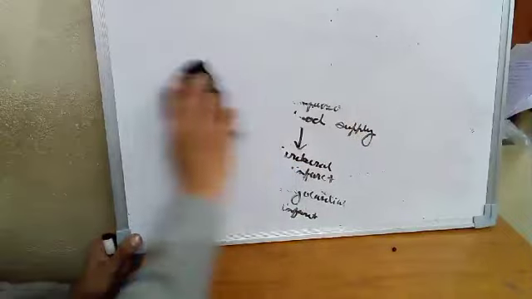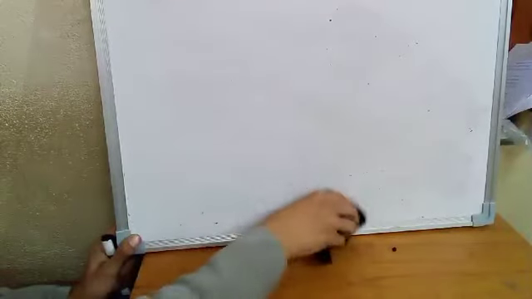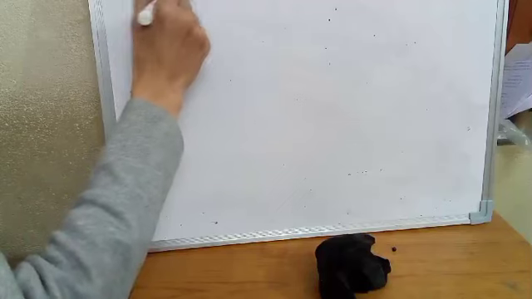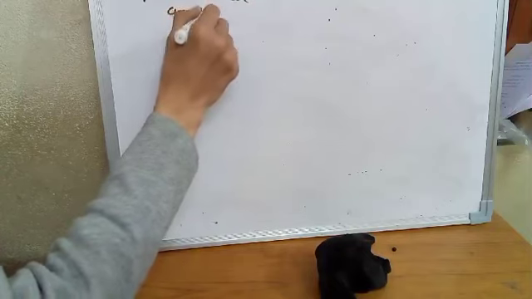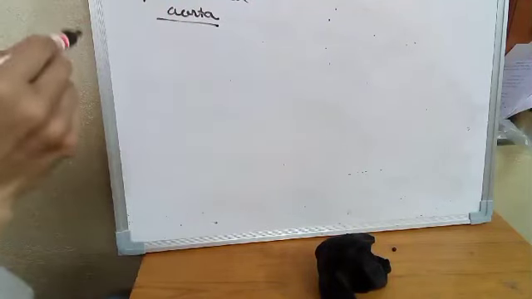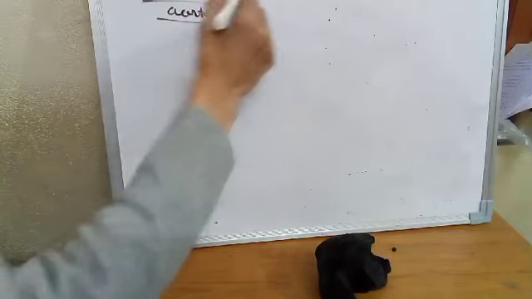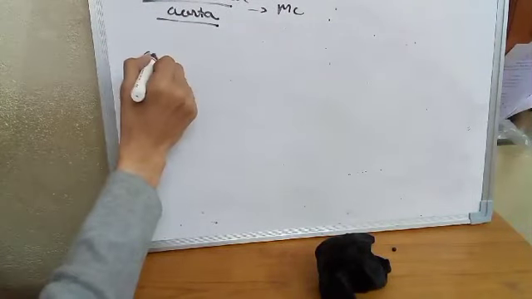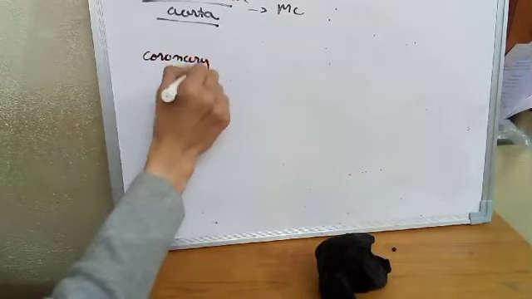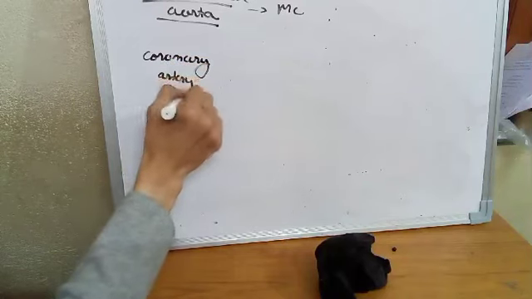This was all about atherosclerosis in short, but one thing was left: the most common blood vessel affected by atherosclerosis. The abdominal aorta is most commonly affected. That's why we see aortic dissection, aortic aneurysm, and calcification most commonly in the abdominal aorta. It is followed by the coronary artery, which can lead to myocardial infarct.